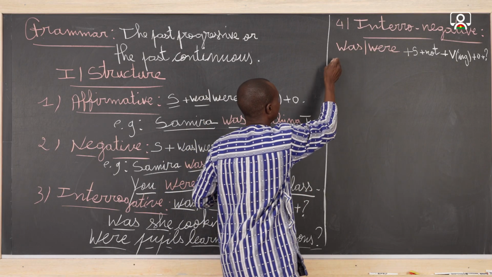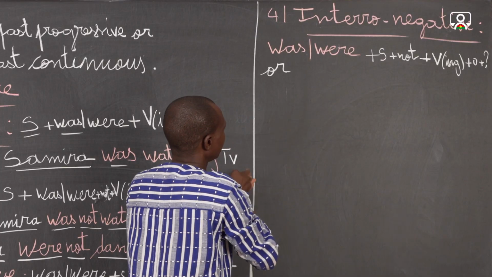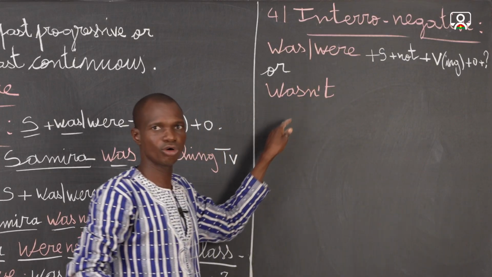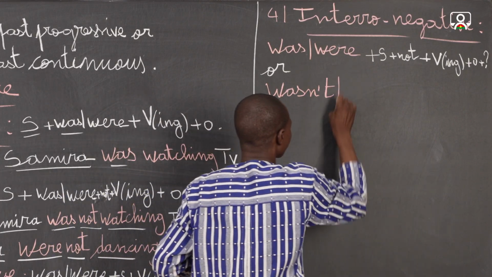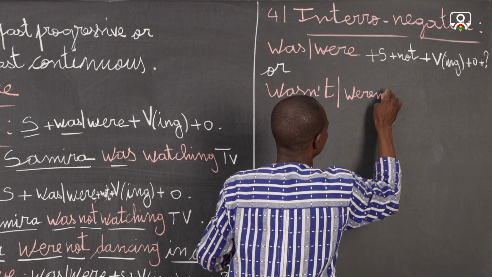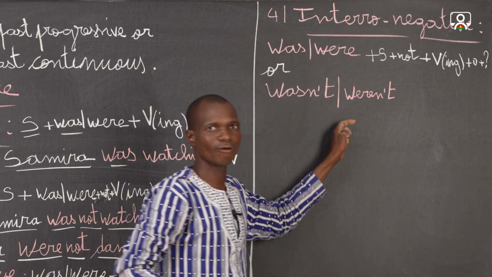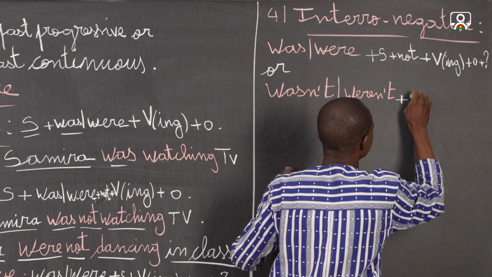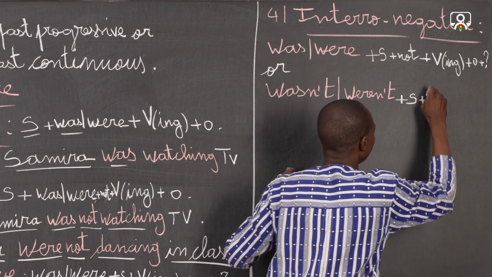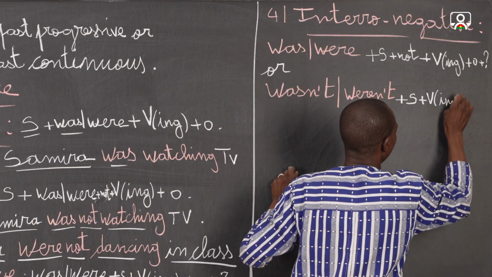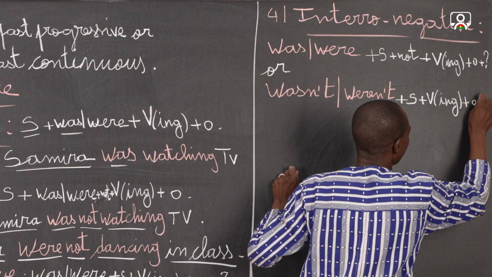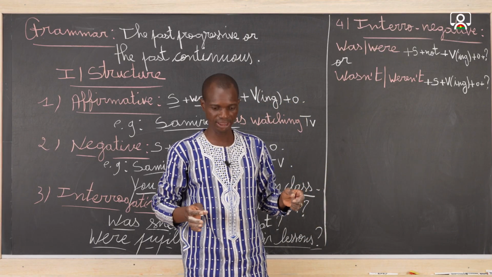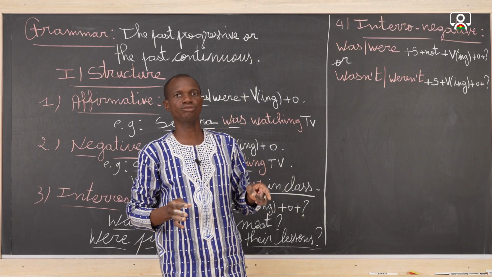Now, or we can have wasn't or weren't, because the contracted form of was not is wasn't, and the contracted form of were not is weren't. After it, plus the subject plus the base verb in ing form plus the object plus the question mark. These are the two possibilities as far as the interronegative form is concerned.